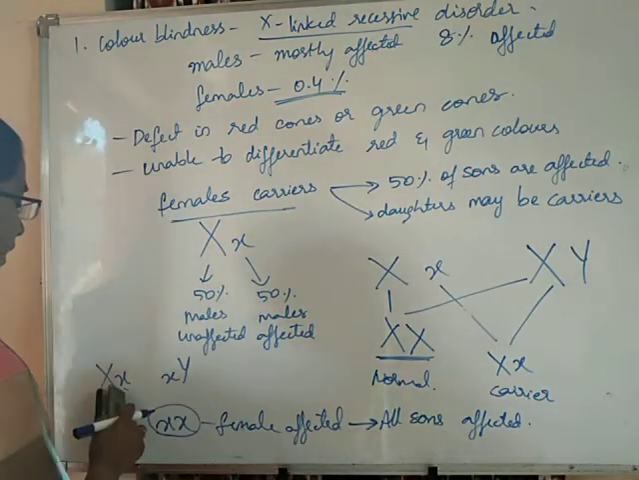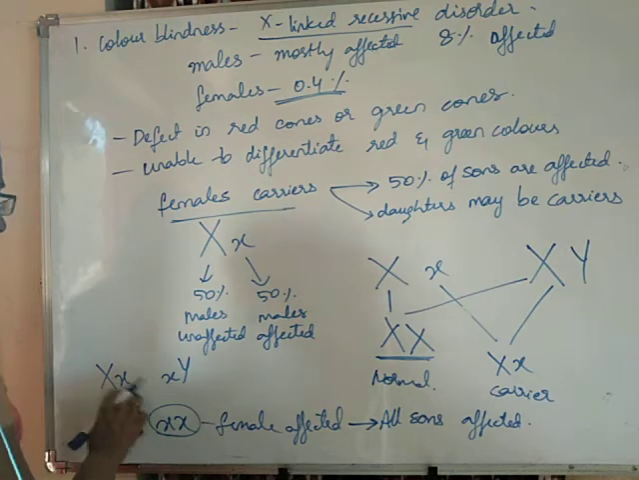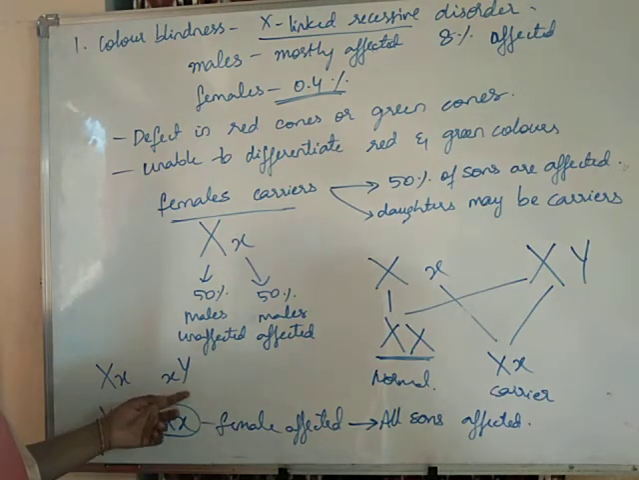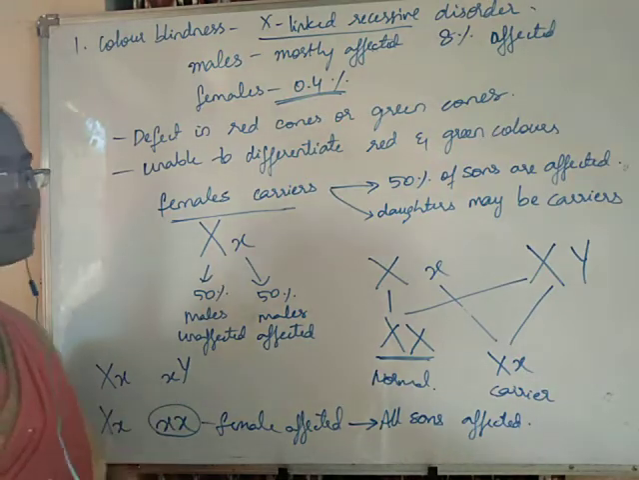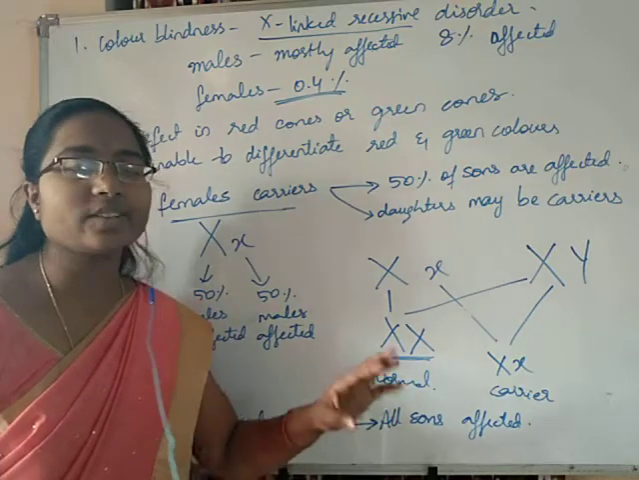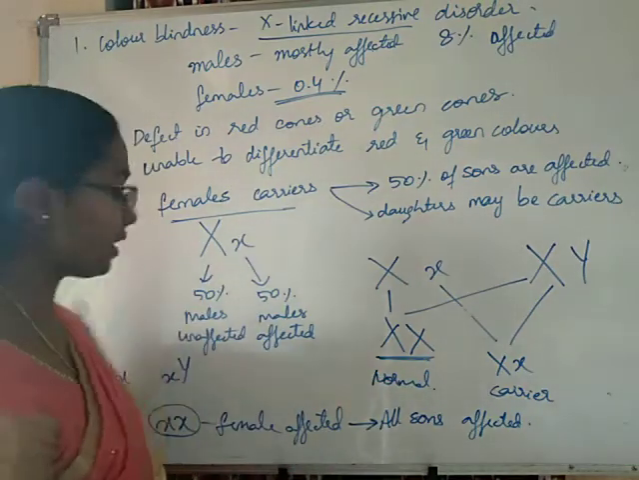If the female is a carrier and the male is affected, then the male will definitely be affected if he has only one X. Males are affected more because males have only one X chromosome. Whatever the X chromosome is, its effect will be shown. That is why males are affected.